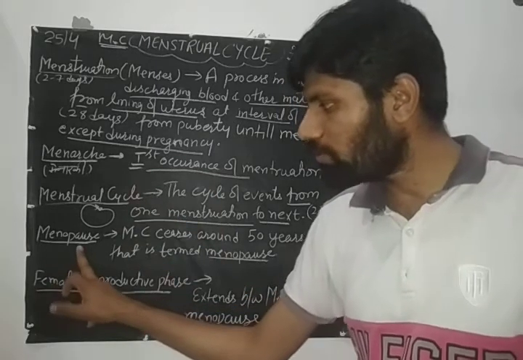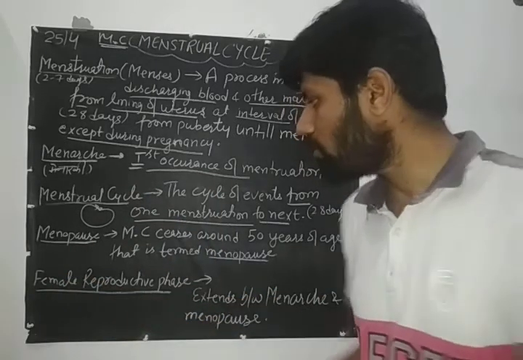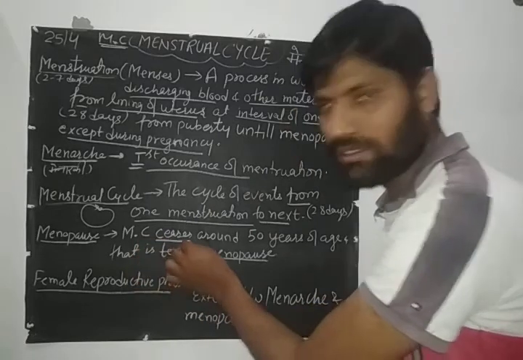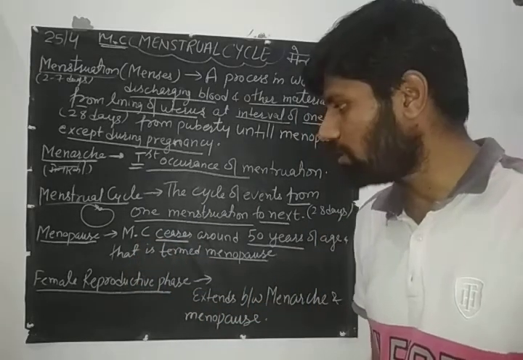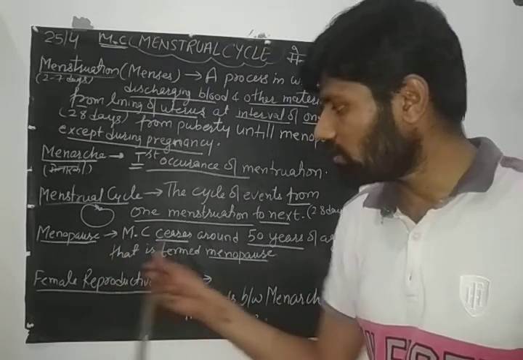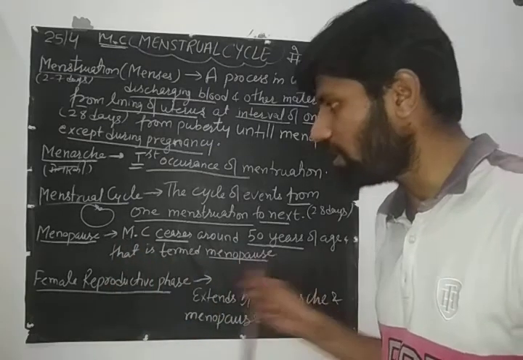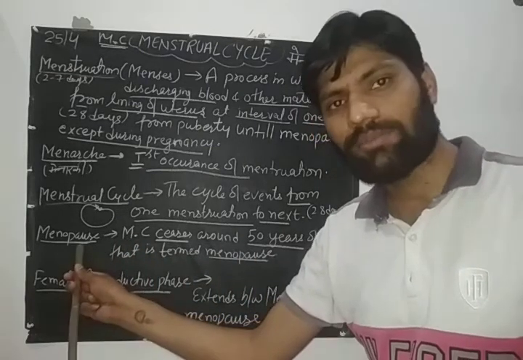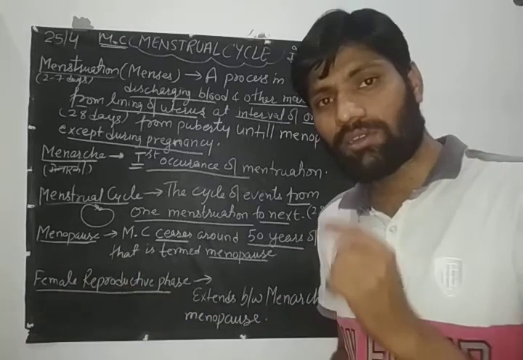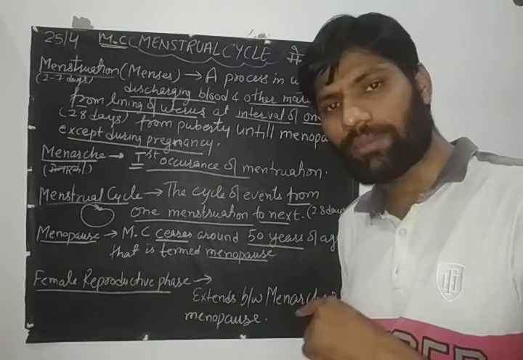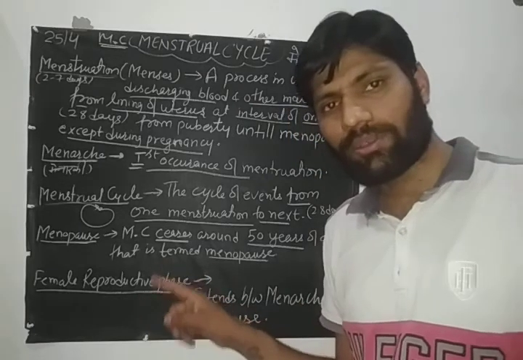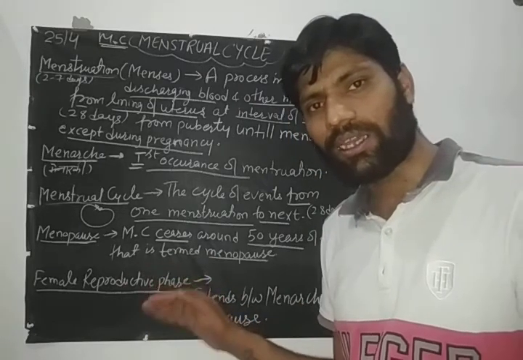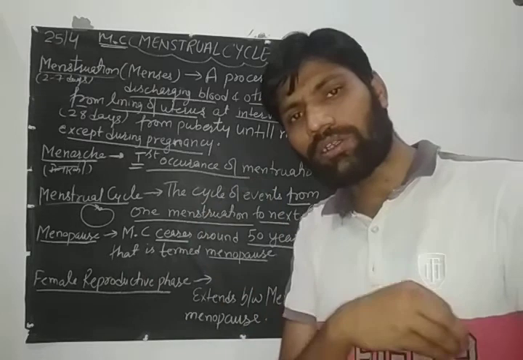So menopause means to stop. So when does the menstrual cycle cease? Around the age of 50 years in females. So the menstrual cycle ceases at the age of 50 years, and this is known as menopause. Now see one difference here between male and female. In the human male, the formation of sperm starts at the age of puberty, and it will last till death.